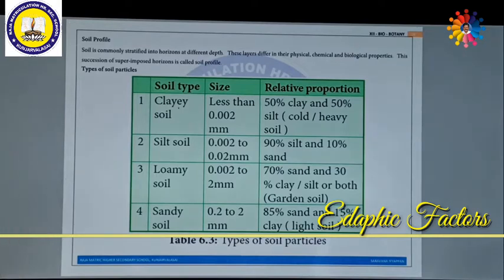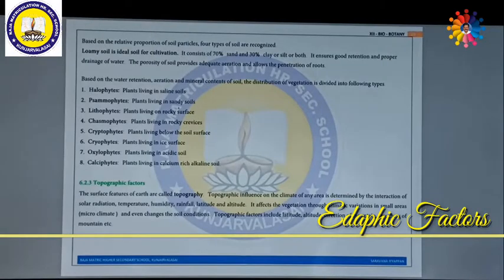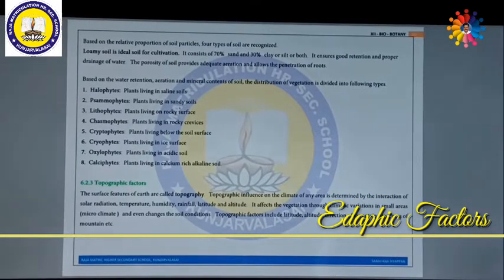Next one is sandy soil. Sandy soil is 0.2 to 2 mm size of the soil. These consist of more than 85% of sand and 15% of clay. So these are different types of soil. Based on the relative proportions of soil particles, 4 different types of soil have been recognized as we discussed so far. But we are going to discuss loamy soil. It is a very important 2 mark or 3 mark question.